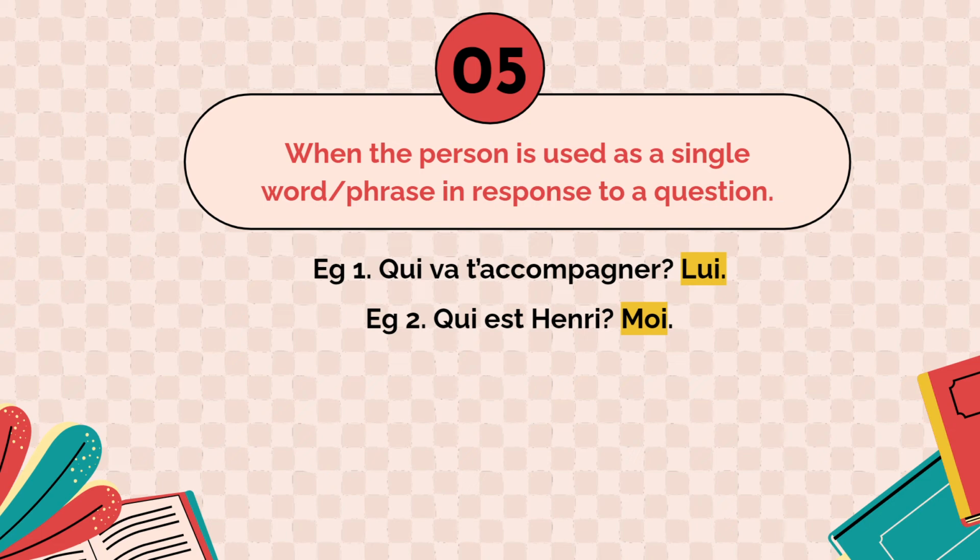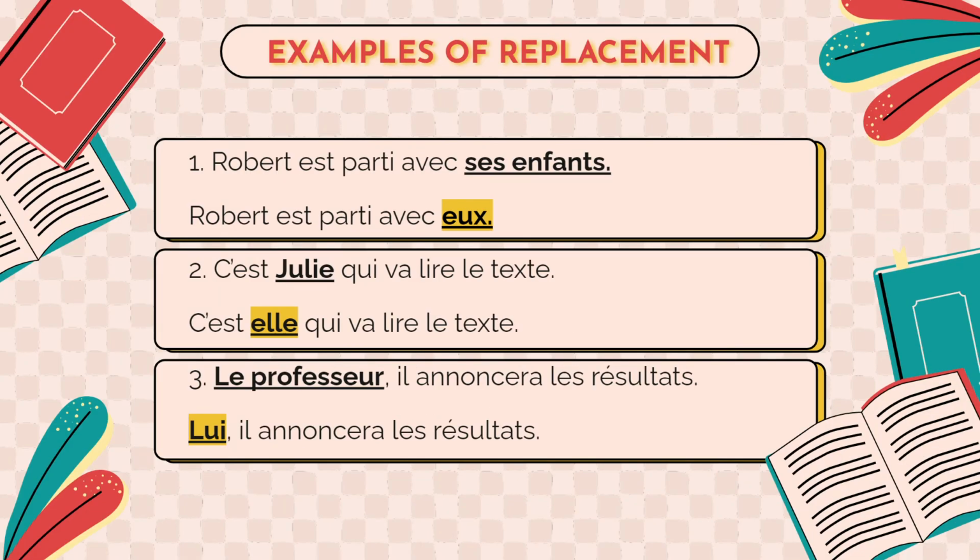Okay, qui va t'accompagner? Lui. Who's going to accompany you? Him. Okay, so when you're just giving that small answer to the question, it's not in a full sentence, just one word, you will use the emphatic pronoun. Qui est Henri? Moi. Who is Henry? Me. Okay, so whenever you're giving a short answer to a question that is asked of you, you use the emphatic pronouns. From the exam point of view, this is asked as a replacement exercise